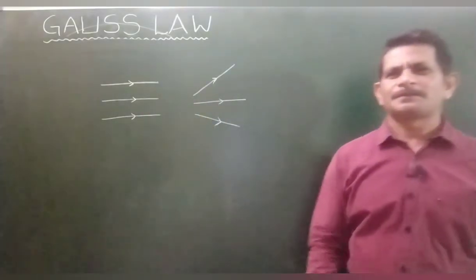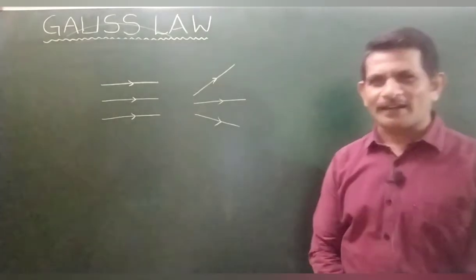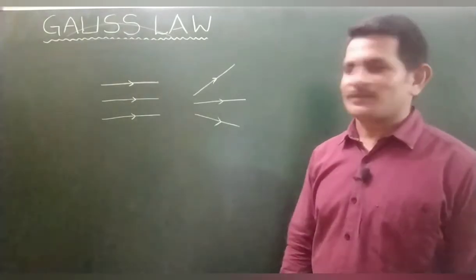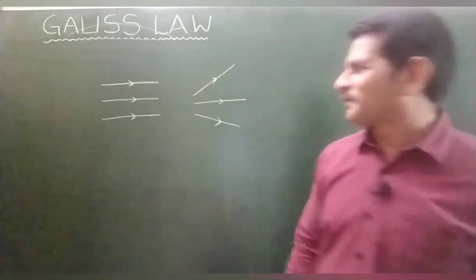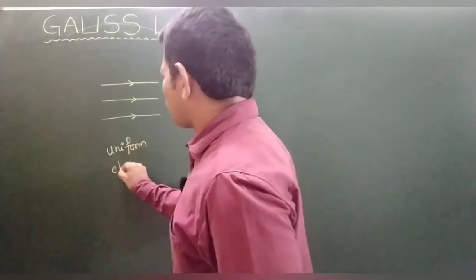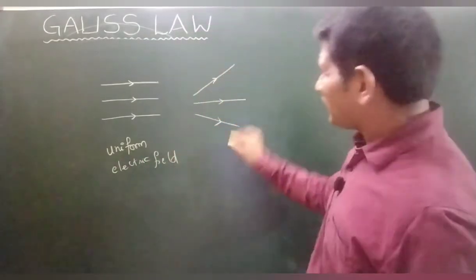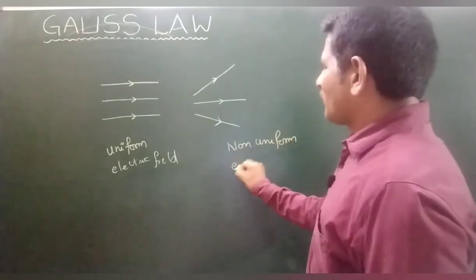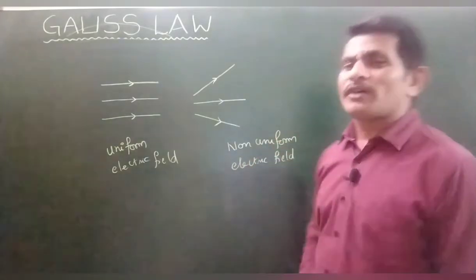Compare these two diagrams. Come on. In comparison, you can get one idea. The first case, if these lines are electric lines of force, is a uniform electric field. This one is a non-uniform electric field. How can you say one is a uniform electric field and the other is a non-uniform electric field?